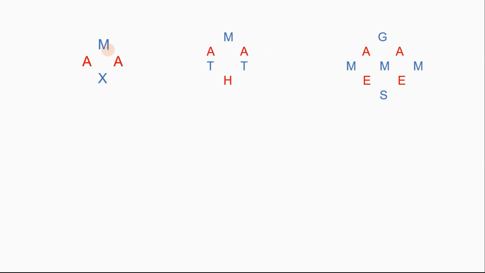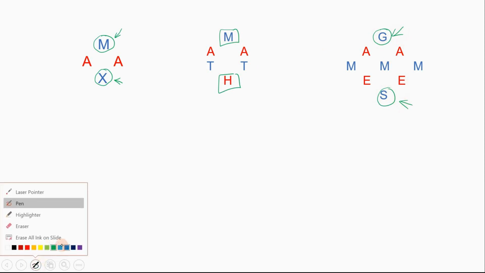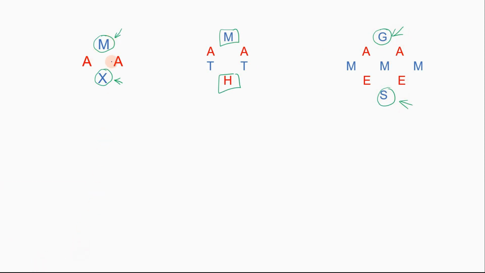Now the question remains the same. You have to go from this M to this X. This M is the north corner and this X is the south corner. Similarly over here, and the same goes from G to S. Let's see in how many ways can you go from the north corner to the south corner. From M to X, there is either one way like this or another way like this. So in total we have 2 ways. This was a very simple one and we don't need to discuss it any further.